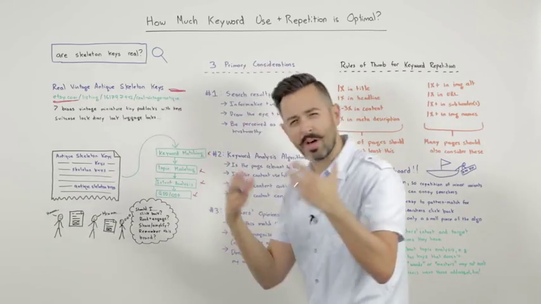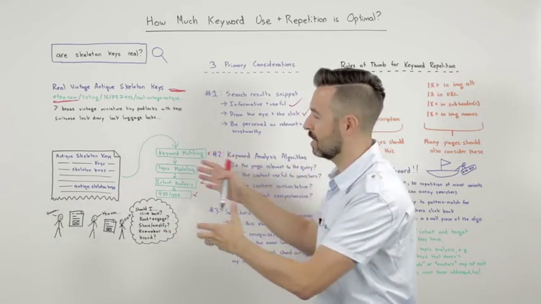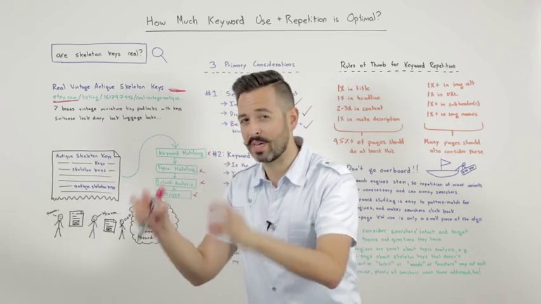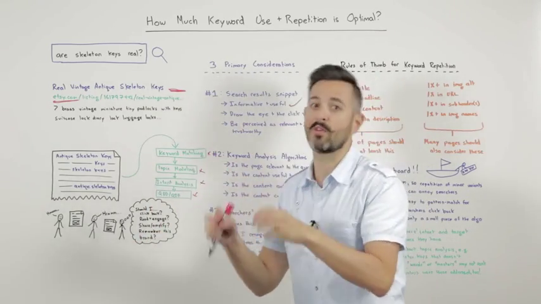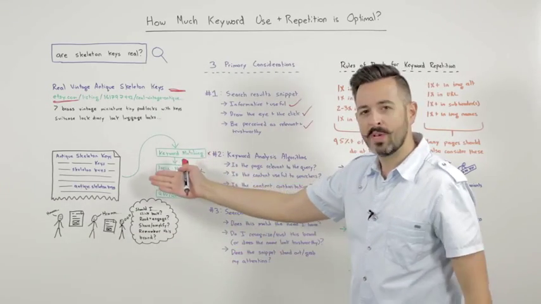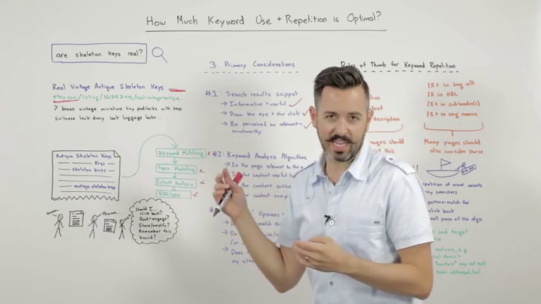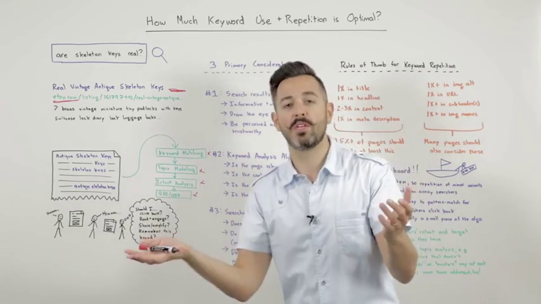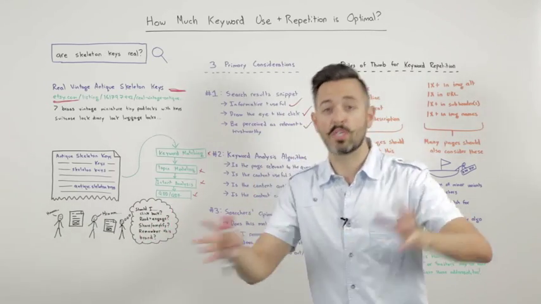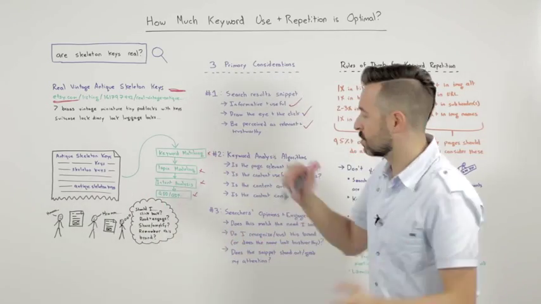And then there might be some other algorithm elements in there like QDD, query deserves diversity. Maybe Google sees different intents for a search, so they try to provide different results, and you might rank because of that, or you might not. Or things like QDF, where they say we need a fresh result here. People are looking for recent documents around skeleton keys because there was a big item in the news about a break-in using skeleton keys or something. So we know we should put the news box in there, and maybe we should have a document that's much fresher, those kinds of things.